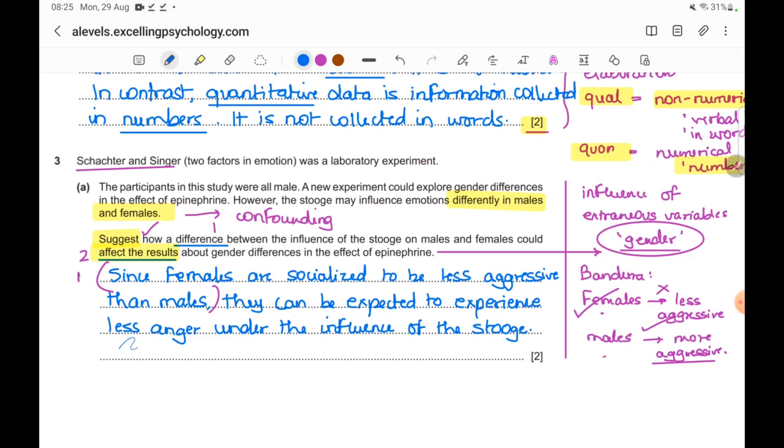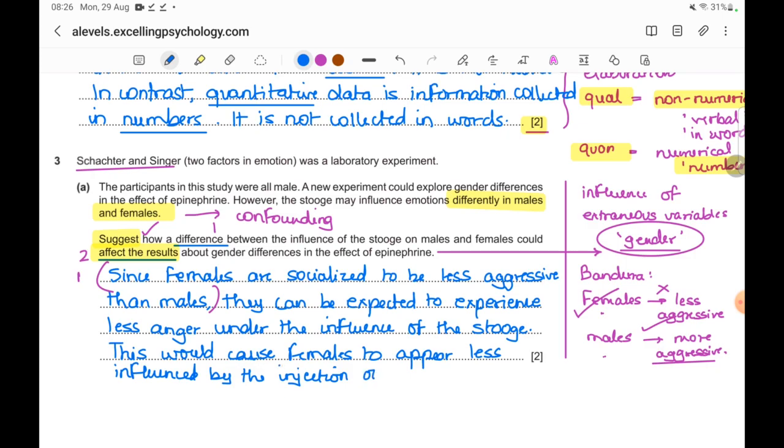So what I will write is, this would cause females to appear less influenced by the injection of epinephrine, thereby confounding results.